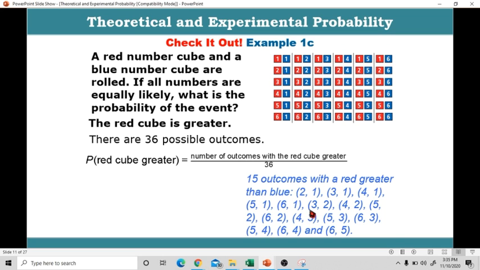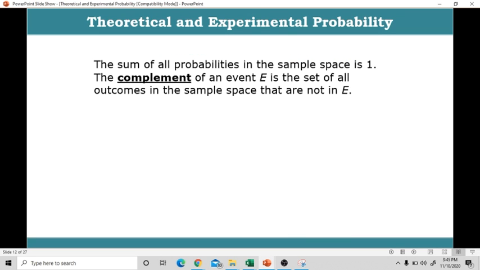2, 1; 3, 1; 4, 1; 5, 1; 6, 1; 3, 2; 4, 2; 5, 2; 6, 2; 4, 3; 5, 3; 6, 3; 5, 4; 6, 4; and 6, 5. There are 15 outcomes. So the answer will be 15 all over 36. It is equal to 5 all over 12. Again, dapat nakasimplify siya. The sum of all probabilities in the sample space is 1.